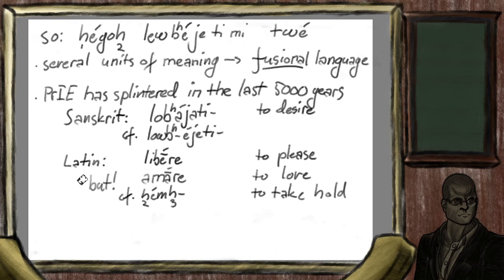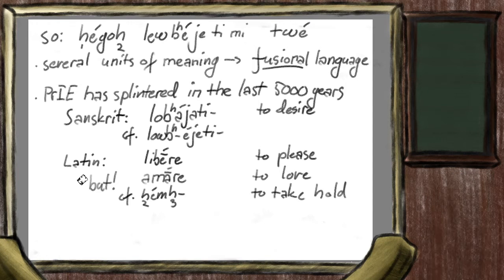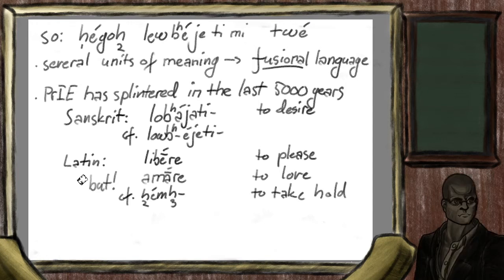When we come to Latin, a classical language of Western Europe, much more has changed. This verb has become libere, and the meaning has shifted to be to please. Both of these are noticeably different, and the meaning is almost the opposite. And in fact, the hole left by love has been filled by another word.